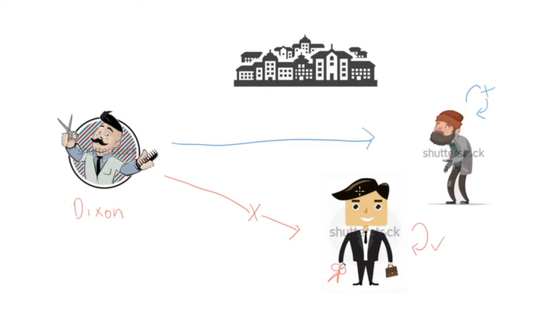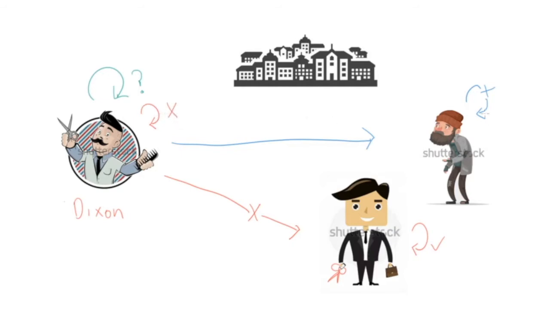Okay, so here comes the paradoxical question. The question is, is Barber Dixon permitted to cut his own hair? Now let's think about it for a second, and we'll start to see why the paradox emerges. So if Dixon does cut his own hair, then he is breaking the law.